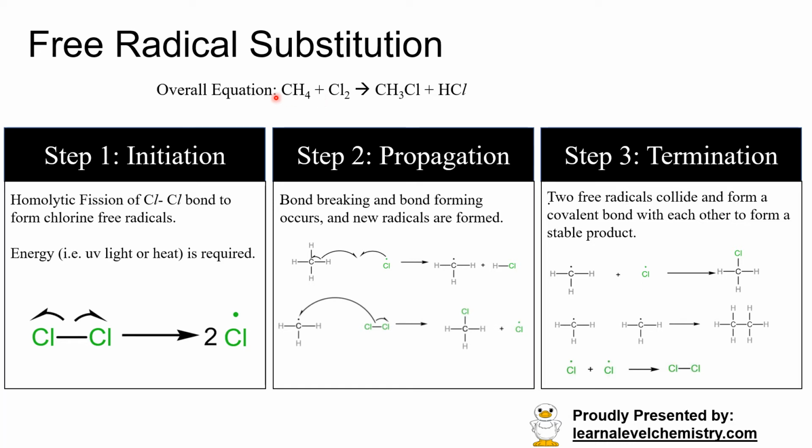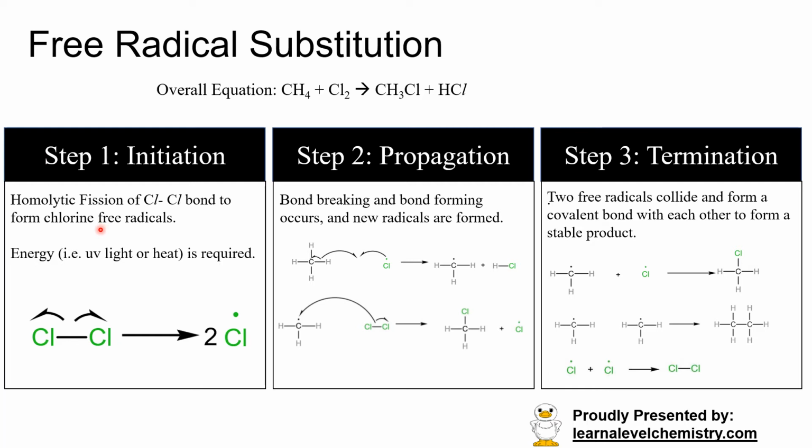If we look at the mechanism, free radical substitution involves 3 steps. The first step is the initiation step, and this is the step that requires you to pump in energy in terms of UV light or heat. In the initiation step, homolytic fission of the Cl-Cl halogen bond occurs, and you will form free radicals.